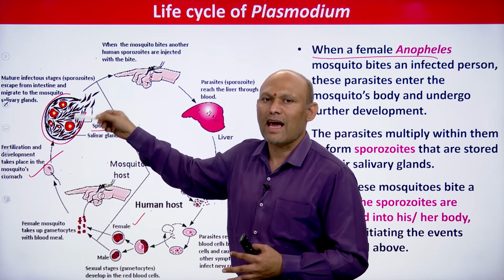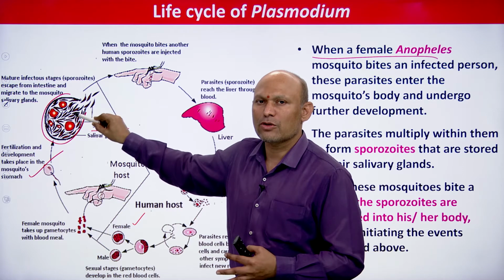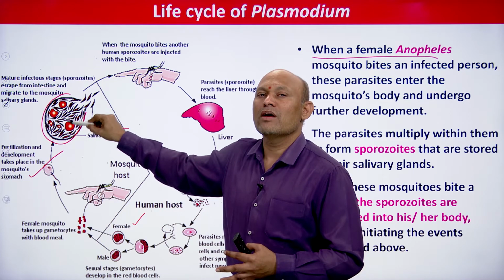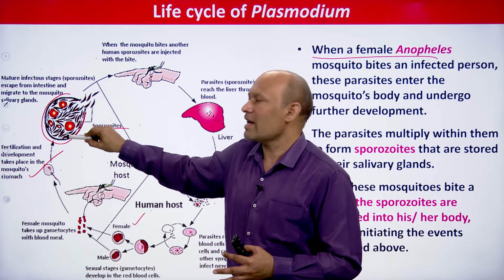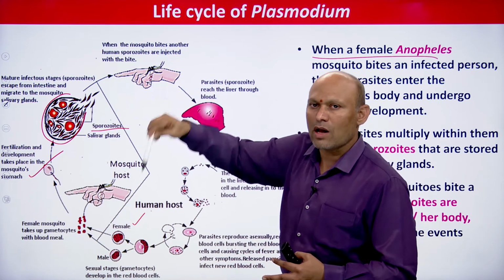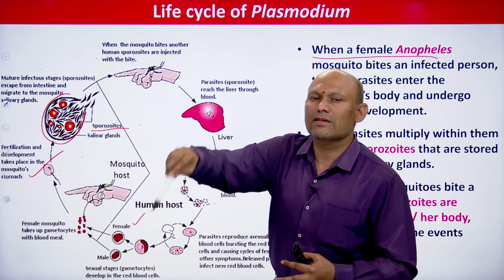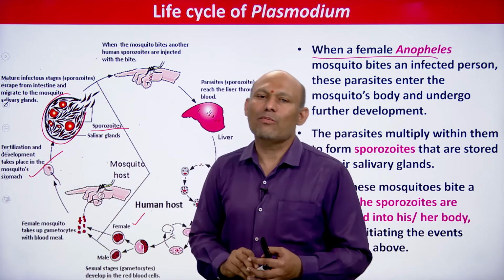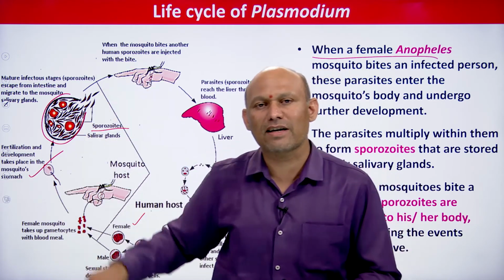Whenever that mosquito bites another person, along with saliva these sporozoites are inoculated into the body of the human being, and in this way the cycle continues.